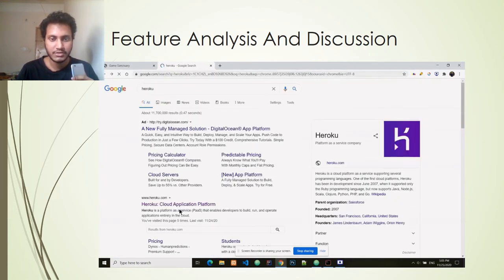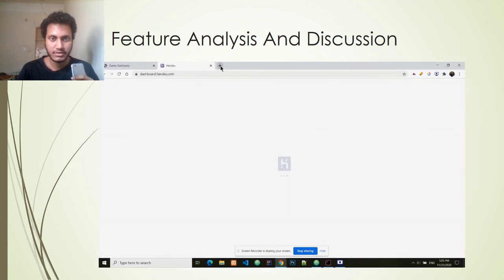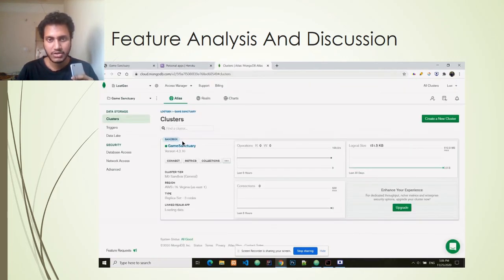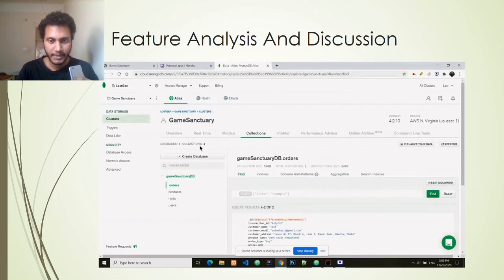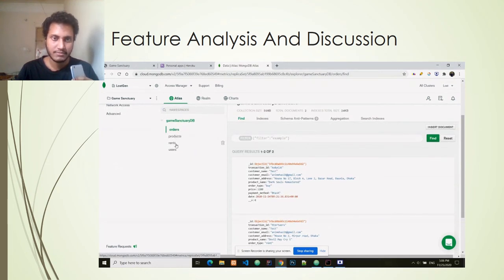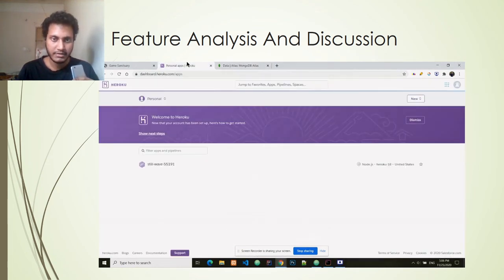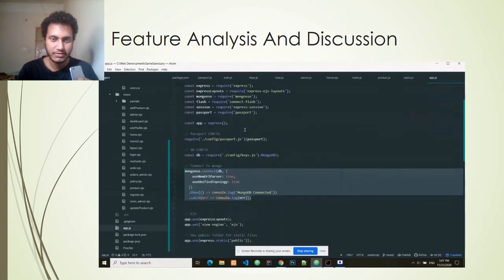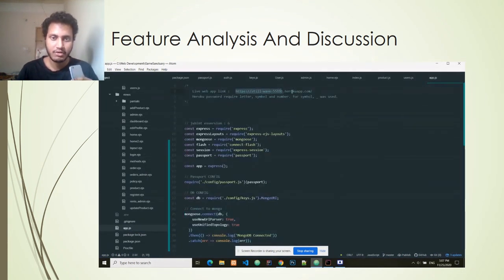So I basically used Heroku's service. All my project files are deployed on Heroku, all the server-side code, and I had to use a cloud-based database, and for the cloud database I used MongoDB Atlas Cloud. So this is my cloud database, as you can see, Game Sanctuary, and these are all the 4 collections. Heroku actually interacts with this database for getting all the database related information, and that was the URI for accessing that cloud-based database.